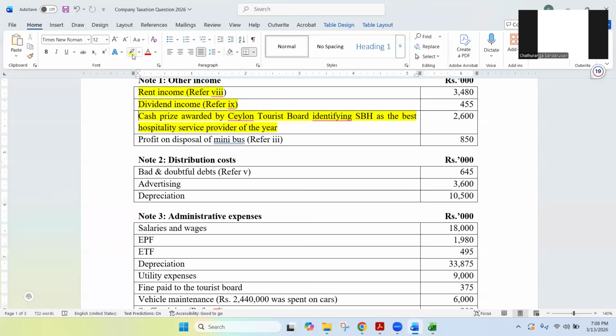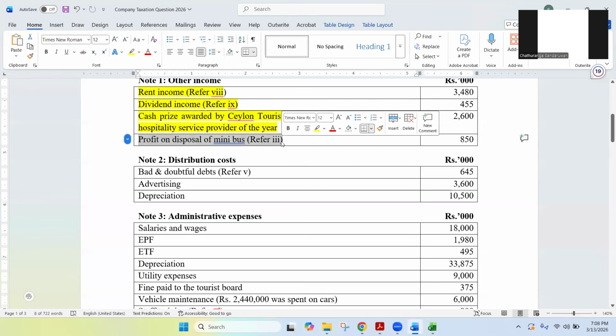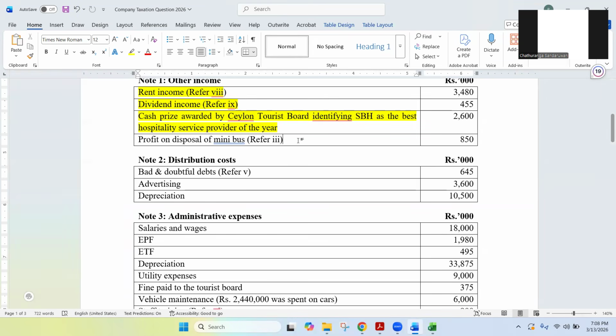Taxable. And then profit on disposal of minibus. Okay, this is something we have to do some workings for. I will take it separately, right? Now, as you can remember, there was a minibus, and that minibus has been disposed during the year. When PPE items are disposed, for accounting purposes we calculate profit on disposal, right?